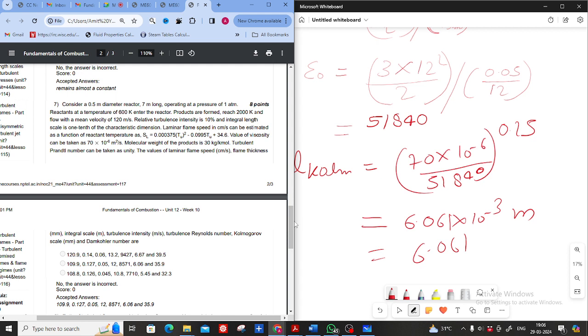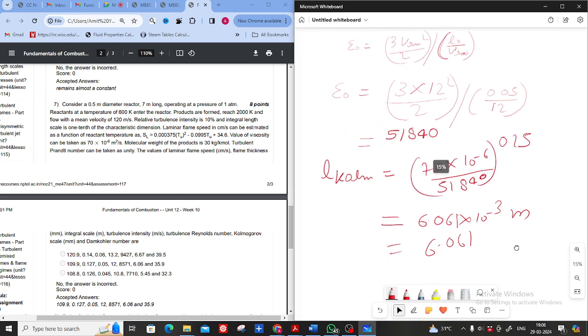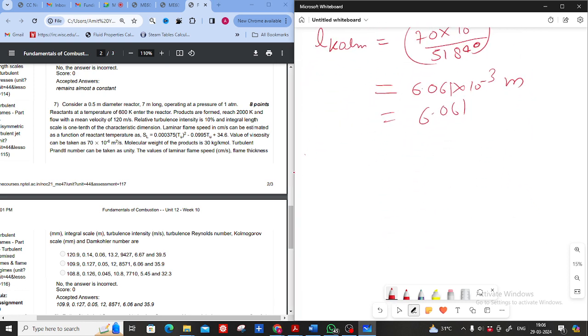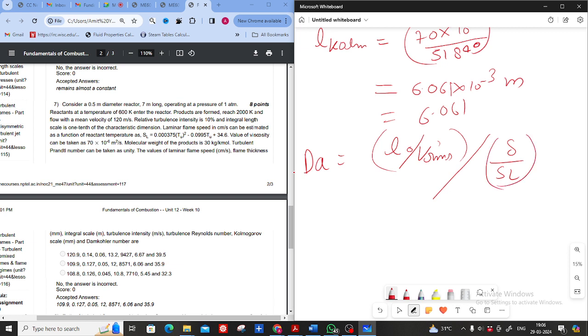Yes, this is correct. Now we need to find the Damköhler number. Just calculate it using the flame thickness, laminar flame speed, characteristic length, and turbulent intensity.